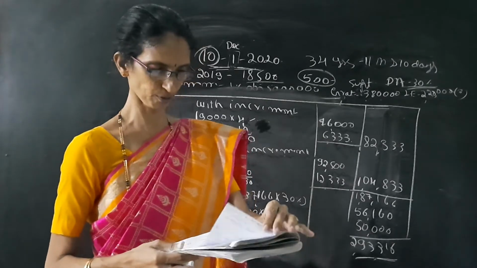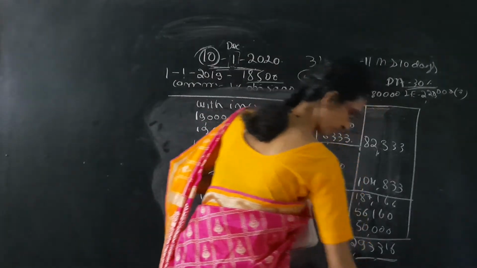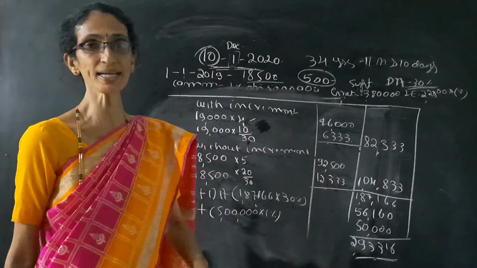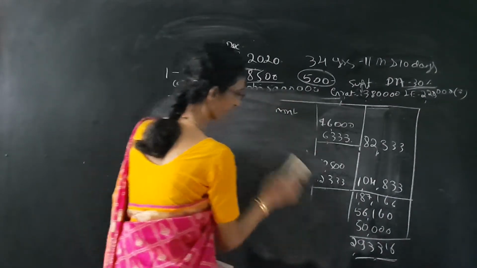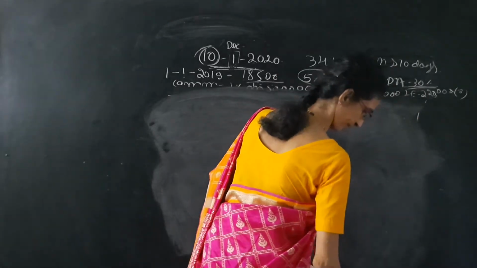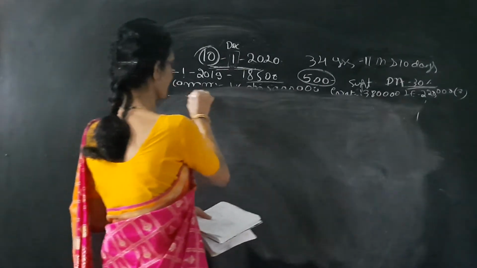Next step, we have to calculate the earned leave encashment tax. The leave encashment will be taxable. So next one is computation of taxable leave encashment.